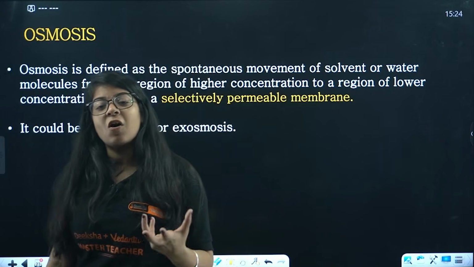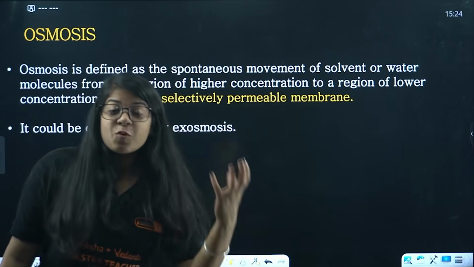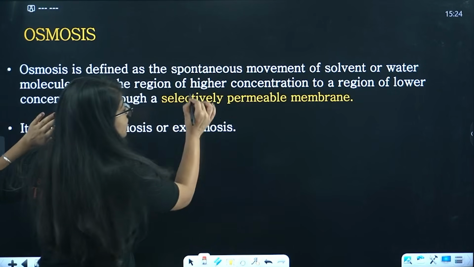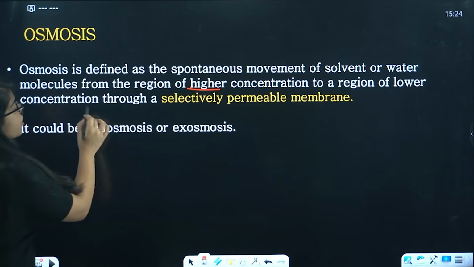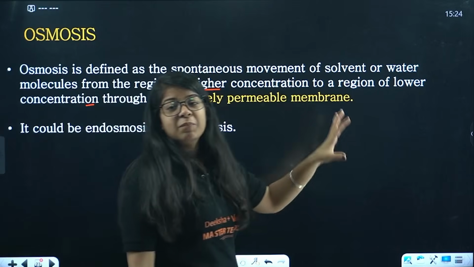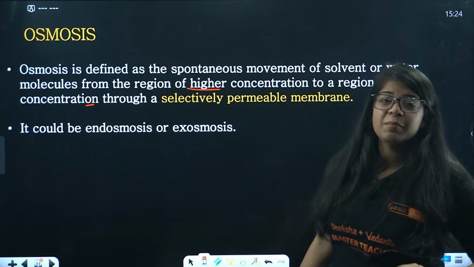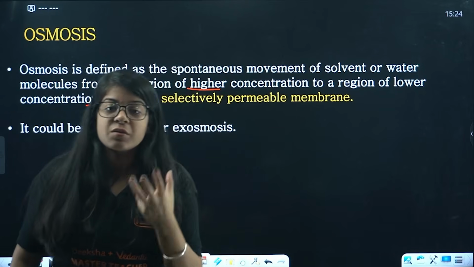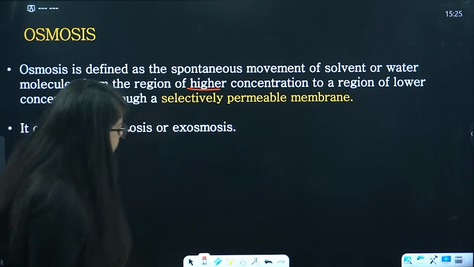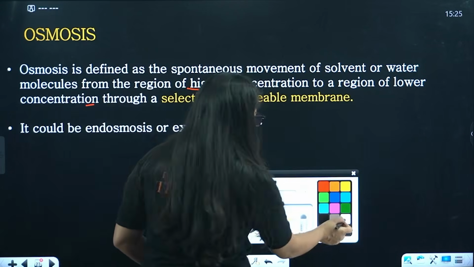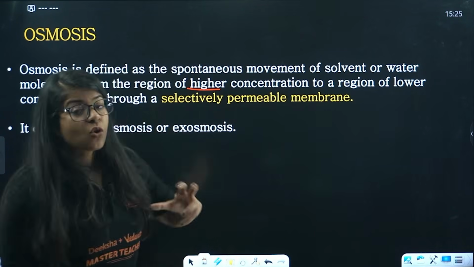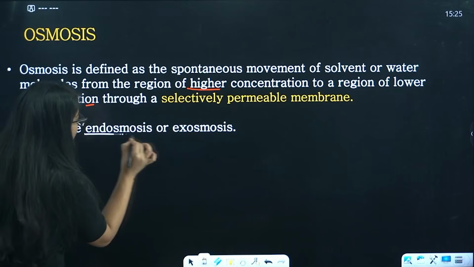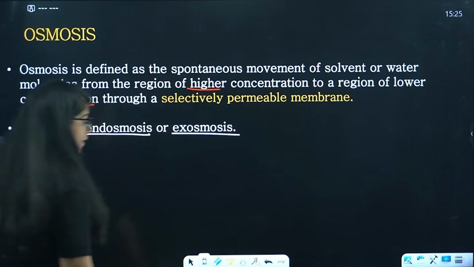Okay, so we call that the spontaneous movement of solvent or water molecules from the region of high concentration to the region of low concentration through a selectively permeable membrane. This is also called a semi-permeable membrane. Through this SPM, it is called osmosis. Now we understood what osmosis and diffusion are, right? Now this osmosis, bacha, is of two types. It can be endoosmosis, it can be exoosmosis.